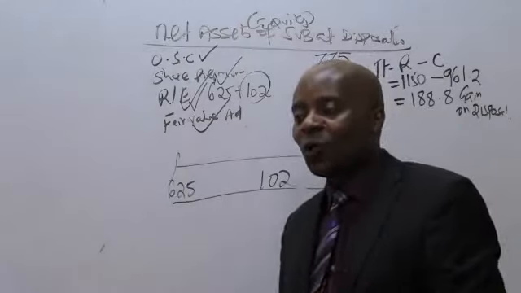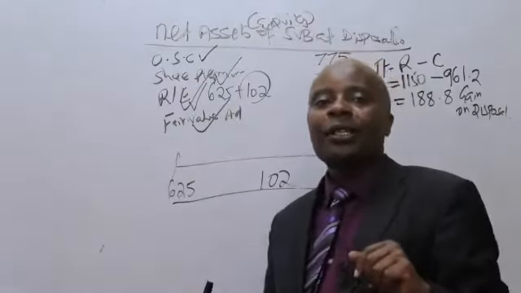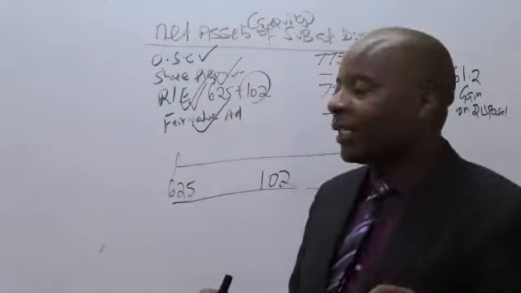So then we have gotten 188.2. Could you kindly take that figure to the statement of consolidated income? Right? Take that figure of gain.